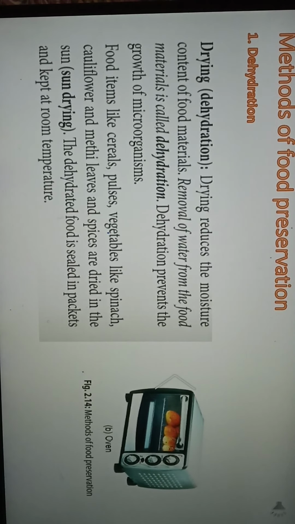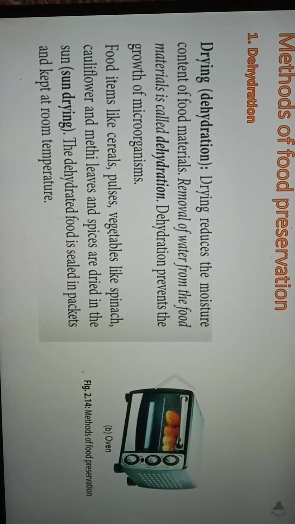In the last video, I was discussing food preservation. What is food preservation and what are the methods of food preservation, we are going to discuss in this video. Okay, what is food preservation? It is the process by which spoilage of food by microorganisms is prevented. So this is food preservation, and now in this video we are going to discuss the methods of food preservation. Going to the first one.